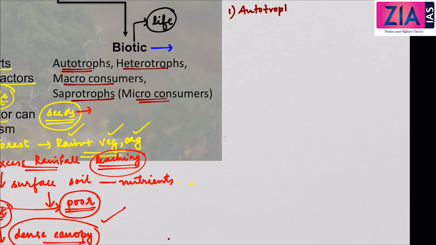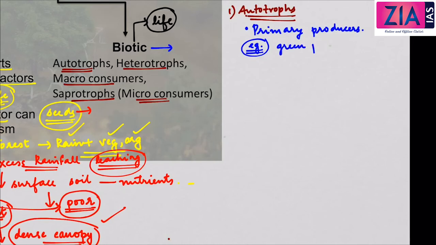So autotrophs are the primary producers. Can you just imagine some examples of autotrophs? Examples are green plants, which prepare their own food. So the producers, the green plants.